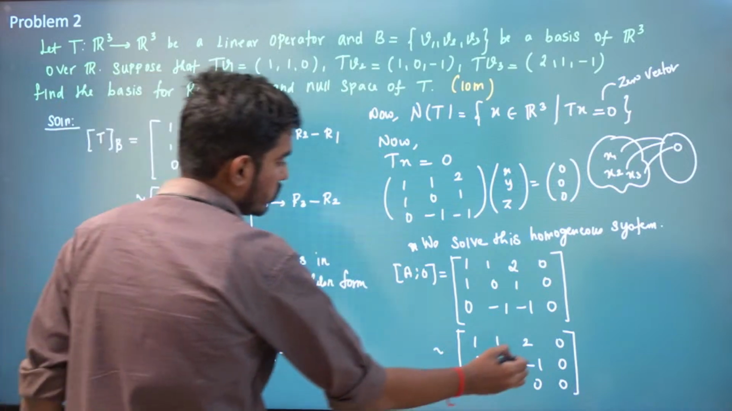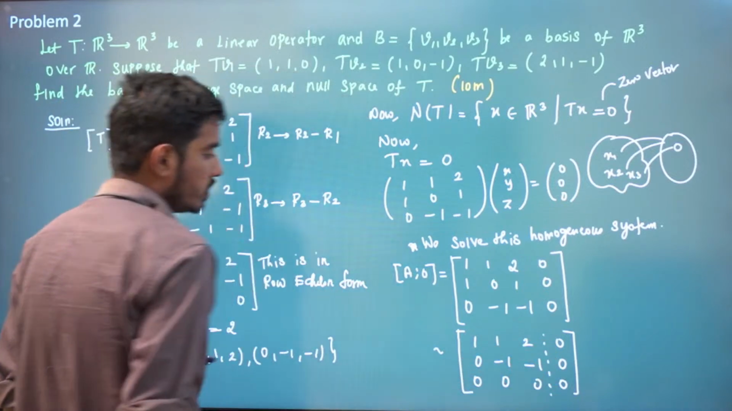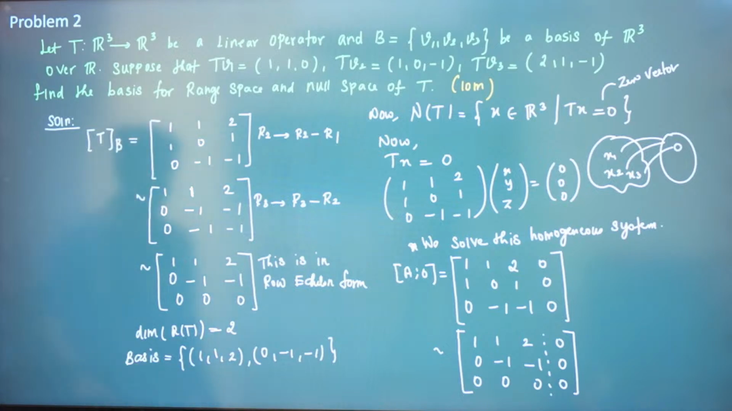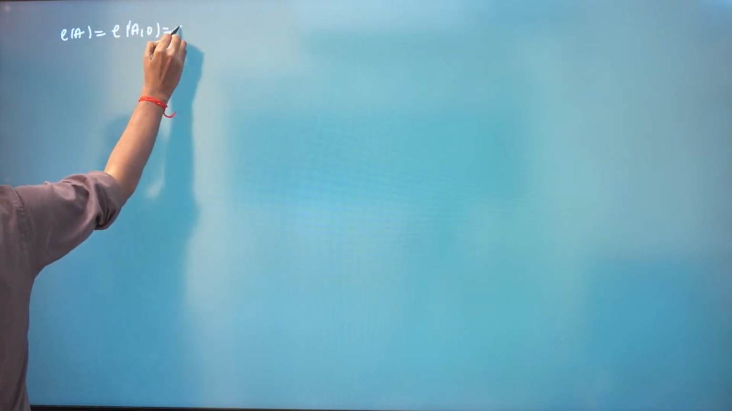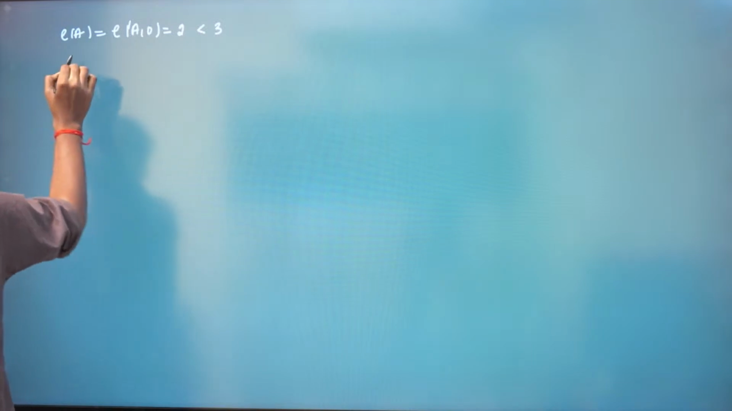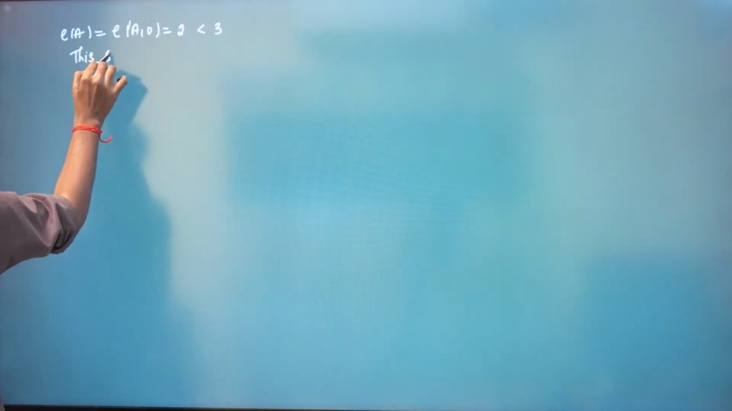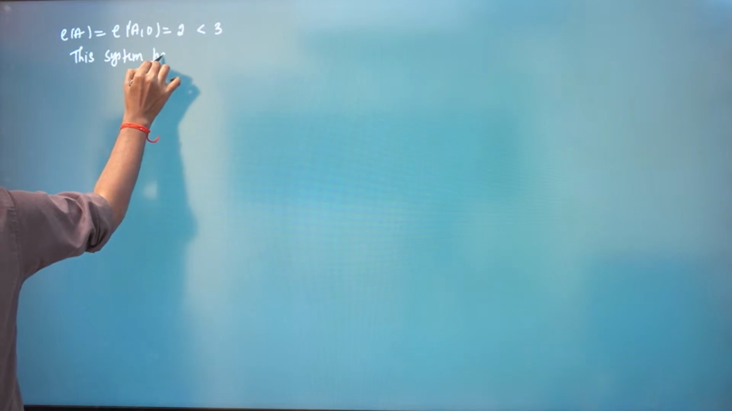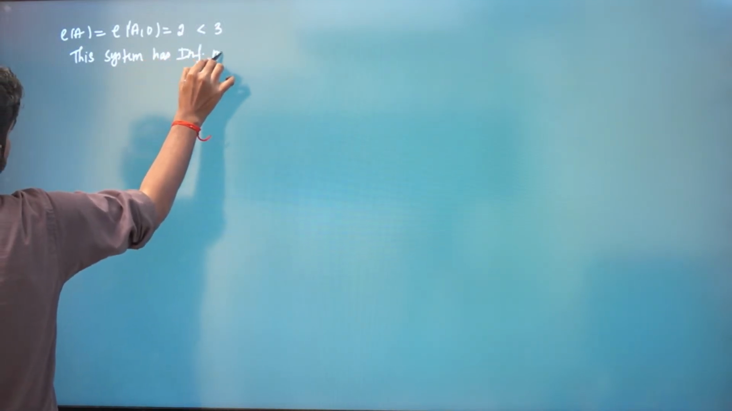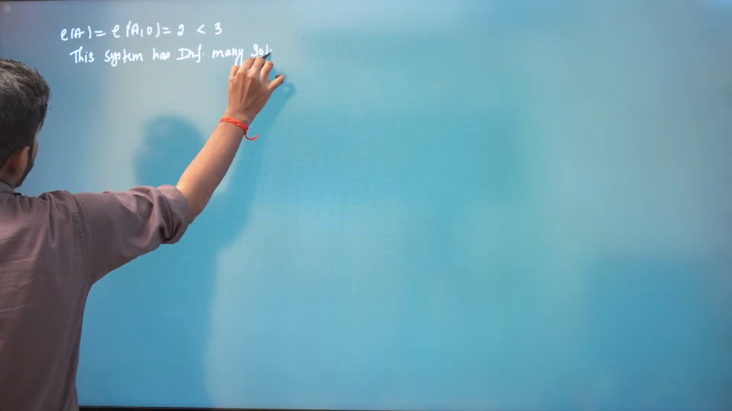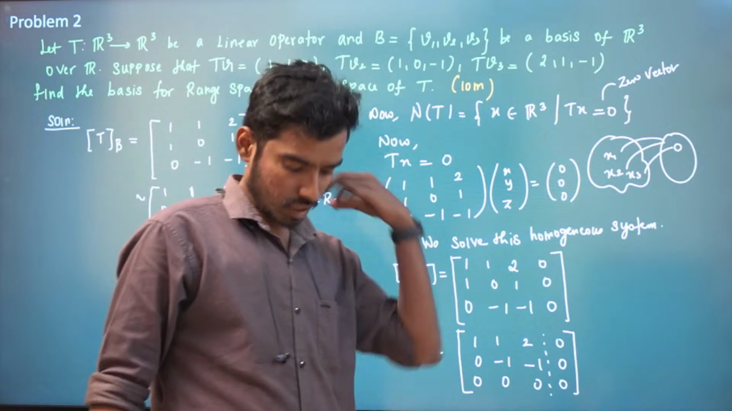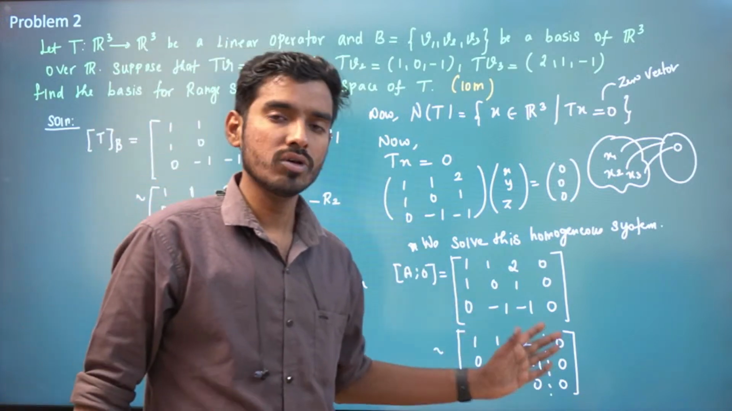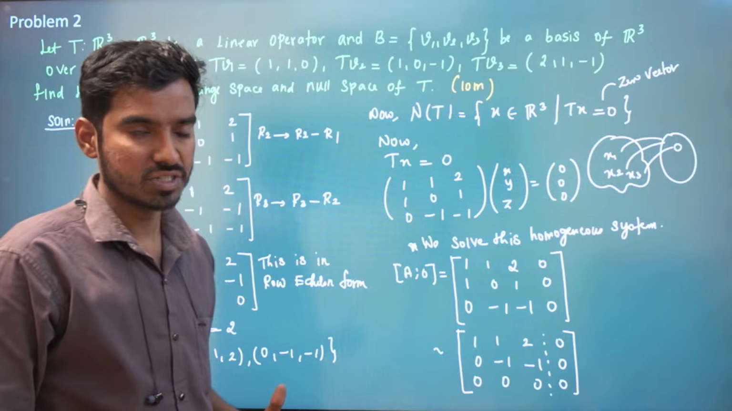Now we can see this is in row echelon form, right? We have rank of A and rank of [A | B] both equal to 2, and it is less than the total number of variables. It means this system has infinitely many solutions, right? Now we will find all those solutions. These are just very simple ideas to solve a homogeneous system. If you don't know, let's go to the playlist and watch the system of equations video.